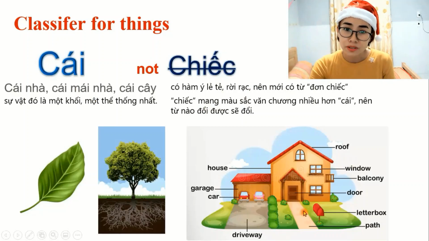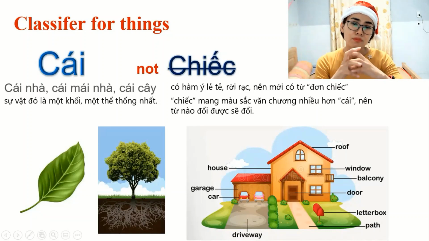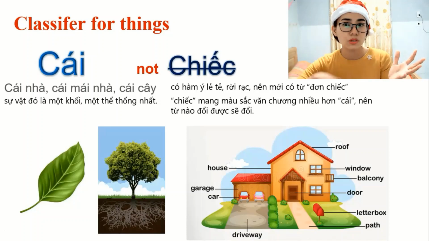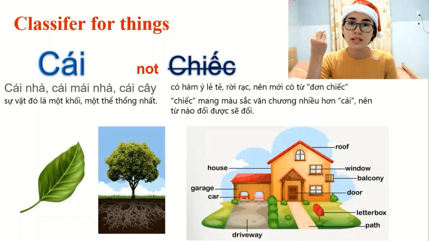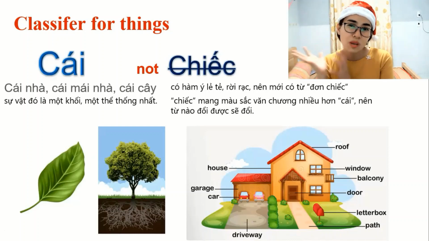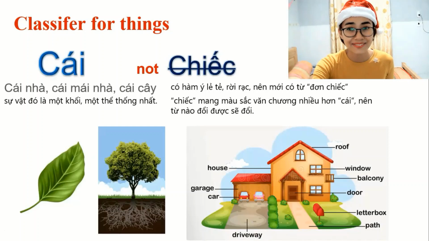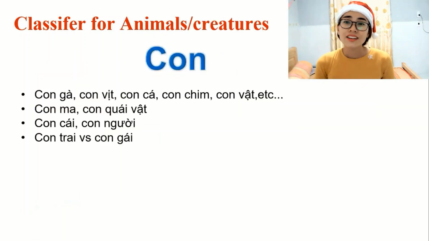Or the other part of the house. And the door, cái cửa, right? The things that are very firm with the base, use cái, don't use chiếc. But if it's single, you want to say it in a poetry way, you want it to be special, you can use chiếc, right?